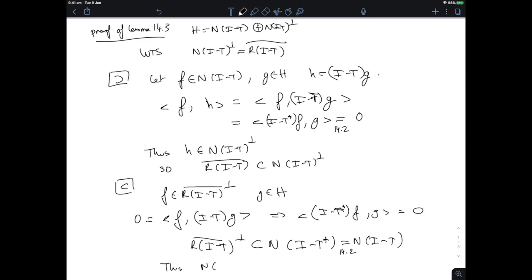Therefore, if I pass to perps, the perp of the null space is included in the perp of the perp of the closure of the range. But we've seen that when you take the perp twice in a Hilbert space, you get your subspace back. And that concludes the proof of Lemma 14.3. So now we know that whenever we have a Hilbert space and a Hilbert space contraction T, the space splits into the null space of identity minus T and the closure of the range of identity minus T. So we're going to use that and prove von Neumann's theorem.